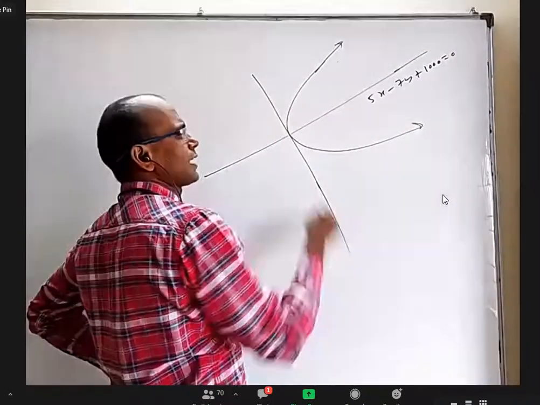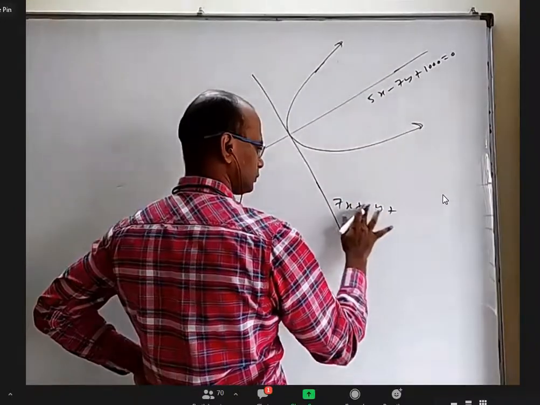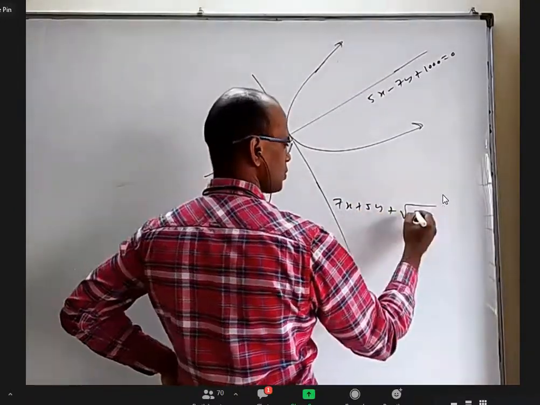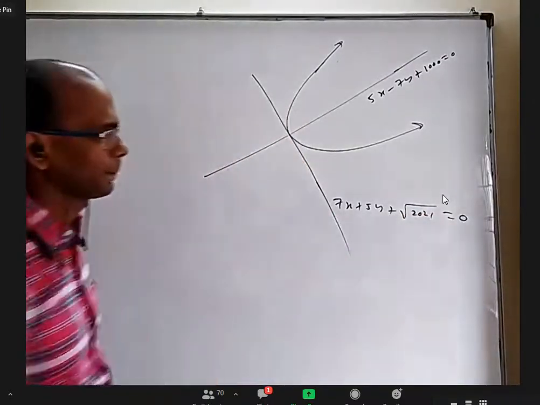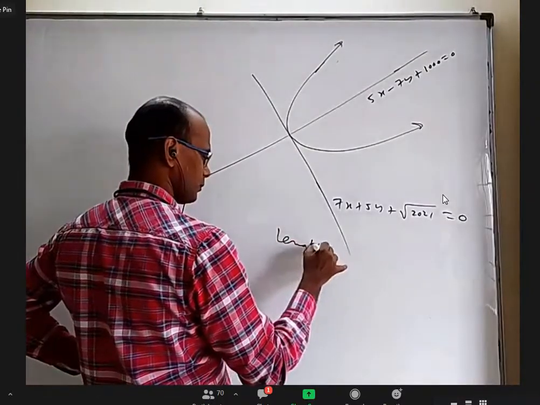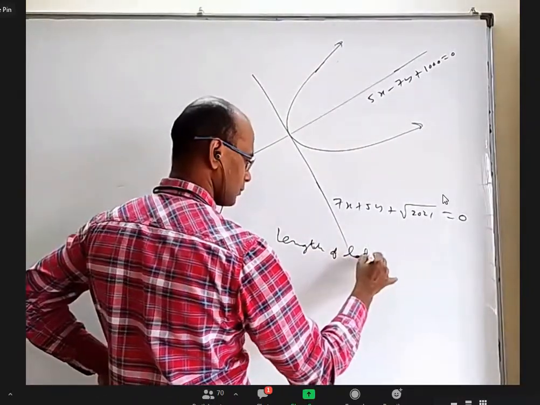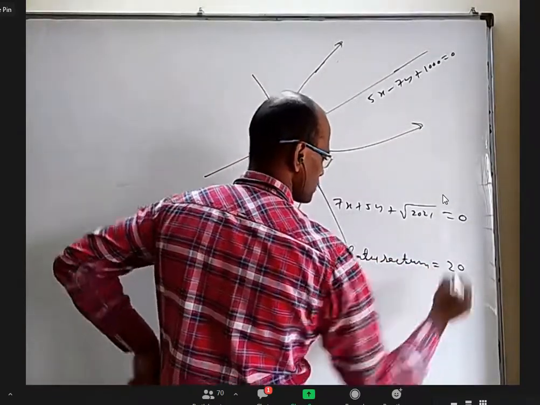The tangent at vertex is 7x plus 5y plus root over 2021 equal to 0. And the length of latus rectum is equal to some 20 units.